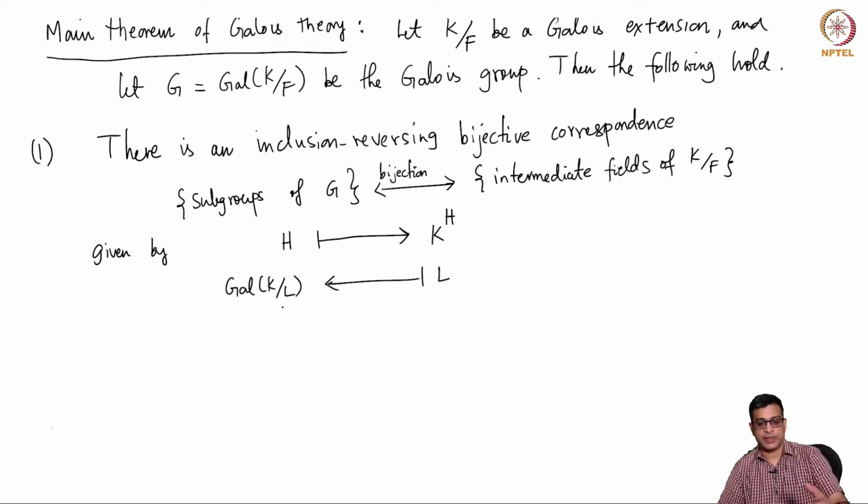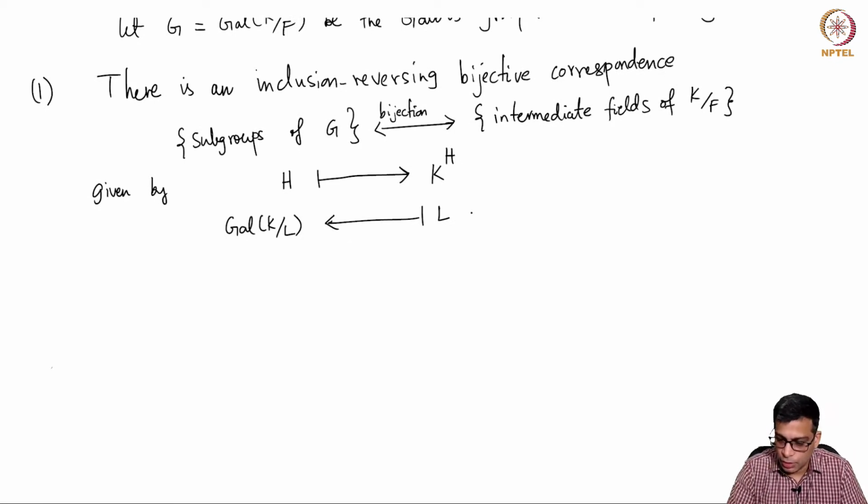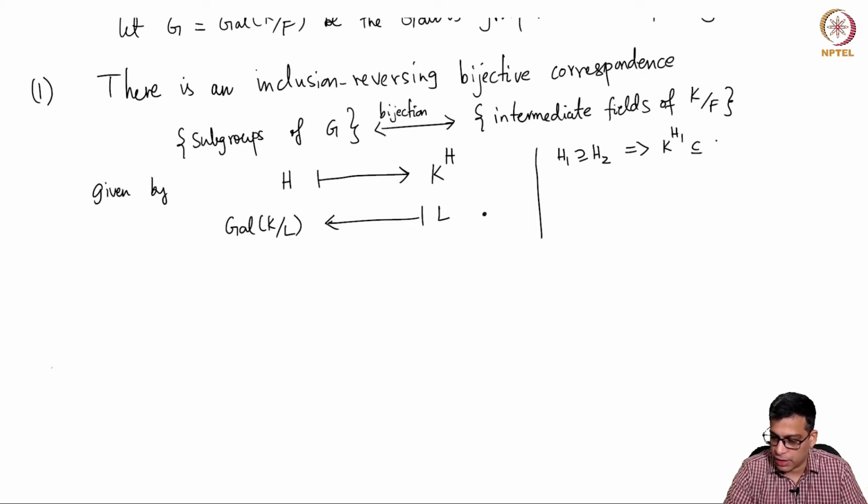We will see that it is a subgroup of G. So these are the exact maps in both directions, and it has the property that if H1 is contained in H2, that implies K^H1 contains K^H2. This is the inclusion reversing part of the statement.